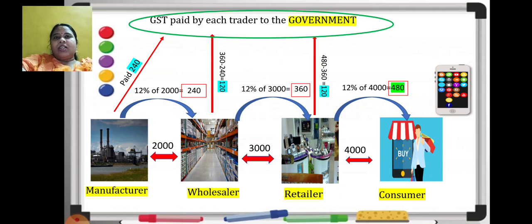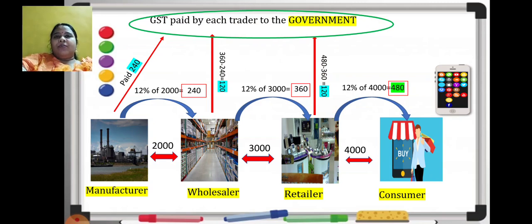I hope you are understanding. So at the end, the manufacturer will pay 240 rupees to the government. The wholesaler was supposed to pay 240 rupees, and he has paid 240, right? But he collected 360. So 360 minus 240, he will pay 120 rupees. The retailer also, 480 minus 360, whatever he has paid, he is getting it back. He is keeping it back, he is subtracting it. So from his pocket as such, he is not paying anything. Whatever he is collecting, 480, he will first keep his amount 360, and the balance amount he will pay to the government, that is 120.